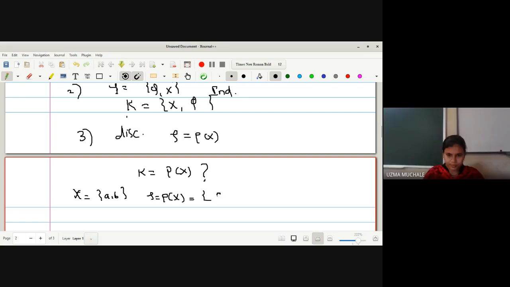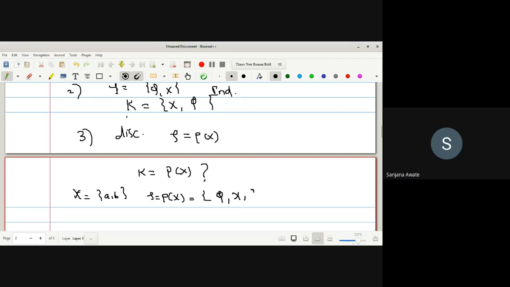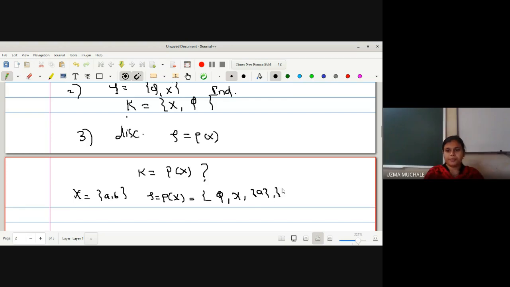Phi, X, singleton A, singleton B. Okay, so this is what the power set of X is. How to write the power set of X? Whatever the number of elements, it will be 2 raised to n, that is 2 raised to 2, that is 4 elements. Now what will be the family K?